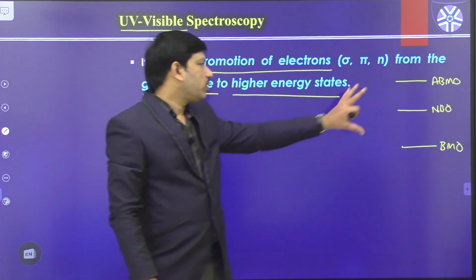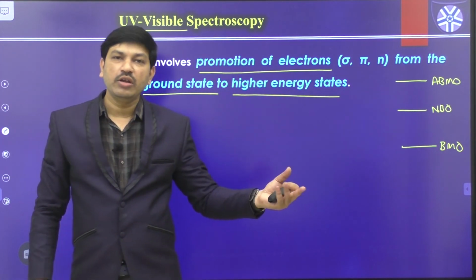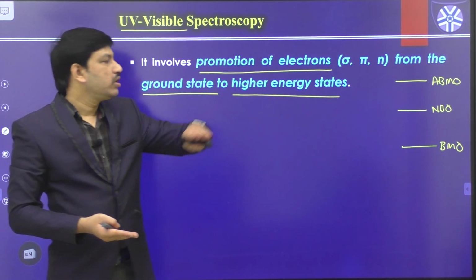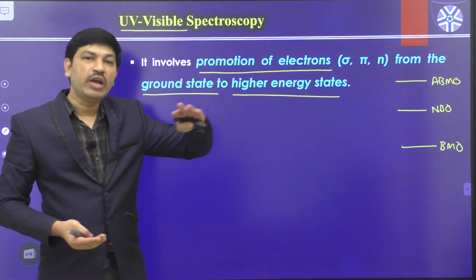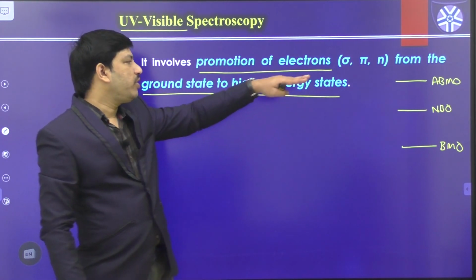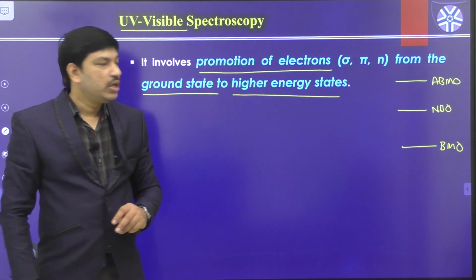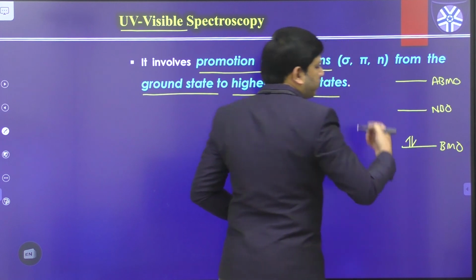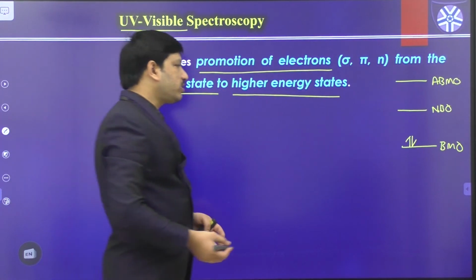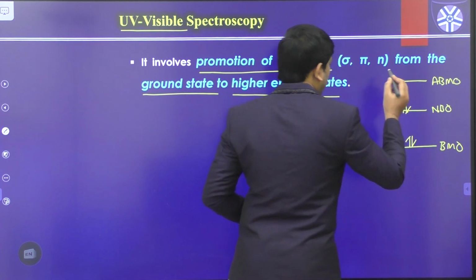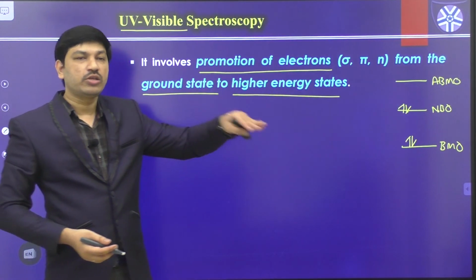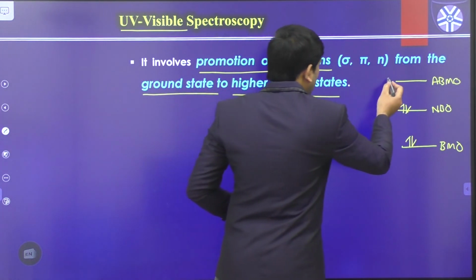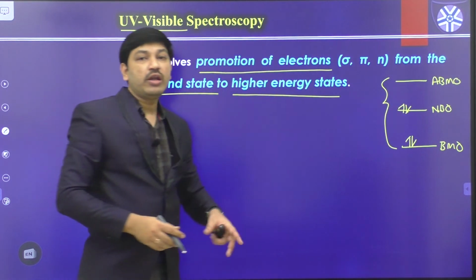So like this, according to molecular orbital theory, in any given molecule there is always a formation of bonding molecular orbitals. After that, depending upon the molecule, we have some number of non-bonding orbitals, and anti-bonding molecular orbitals. Initially all the electrons occupy bonding molecular orbitals. If any more electrons are available, those go to the non-bonding level. In some cases, the remaining electrons also enter the anti-bonding level. So basically these are three electronic energy levels available in any given molecule.